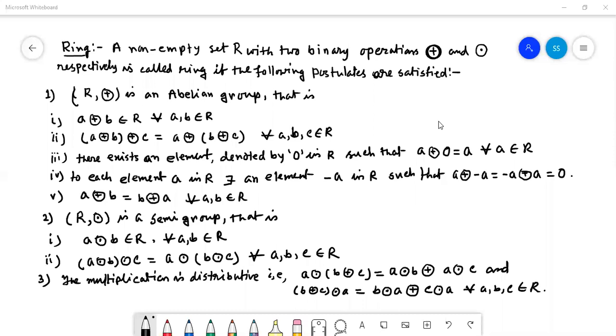That means there are 5 properties of (R, +). Every a + b belongs to R for all a, b in R. This is called the closure property with respect to plus.